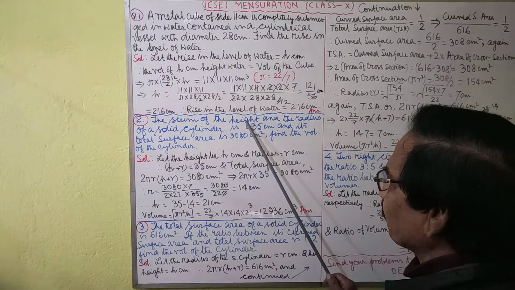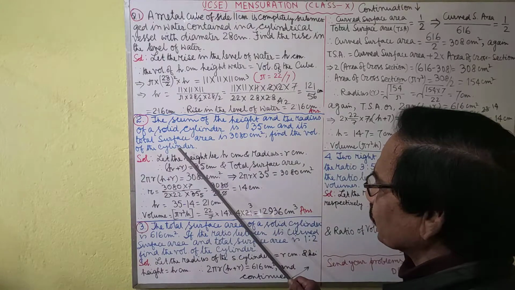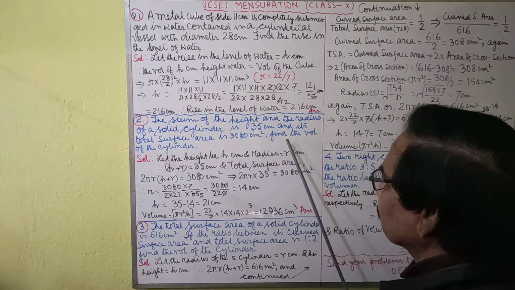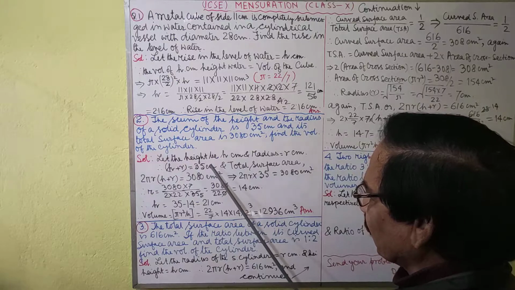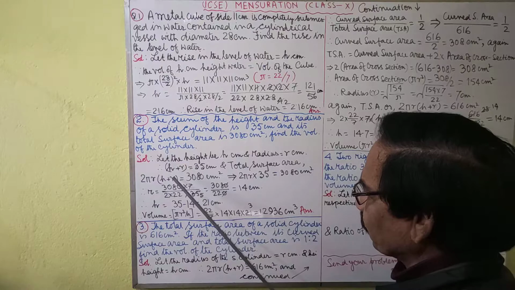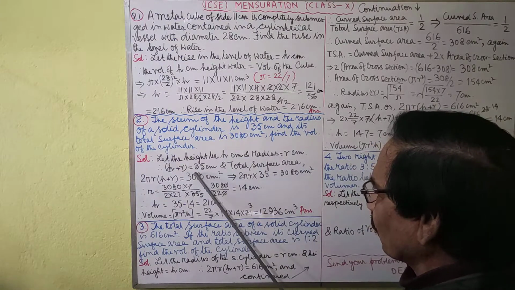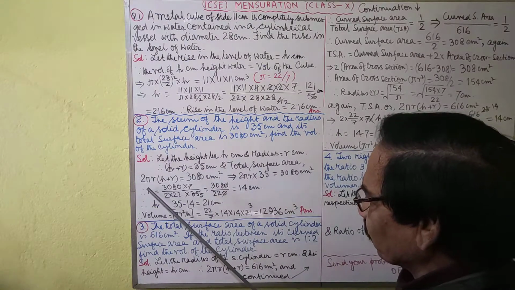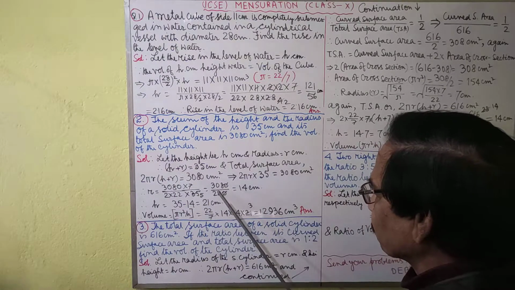centimeter. Sum of height and radius, H plus R, will be 35 centimeter, and its total surface area is 3080 centimeter square. Find the volume of the cylinder. Let us think that the height be H centimeter and radius be R centimeter. Therefore, H plus R equals 35, because the sum of height and radius is 35 centimeter. The total surface area formula is 2 pi r in bracket H plus R equals 3080 centimeter square.